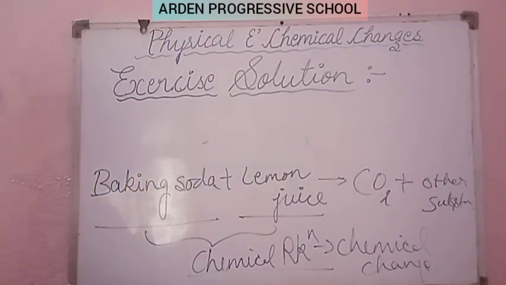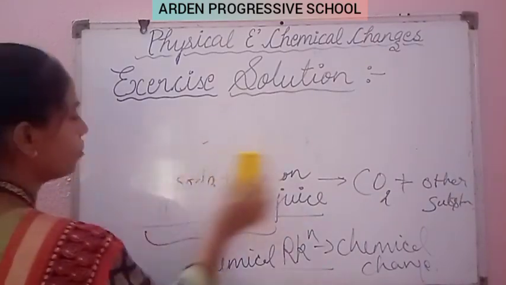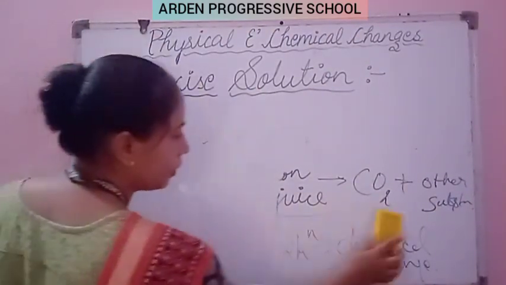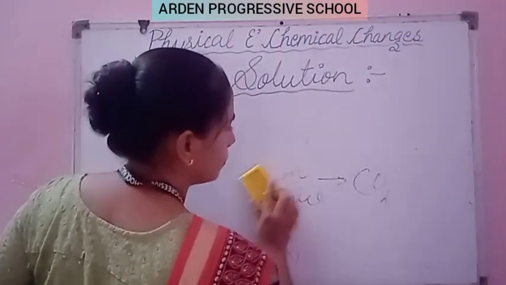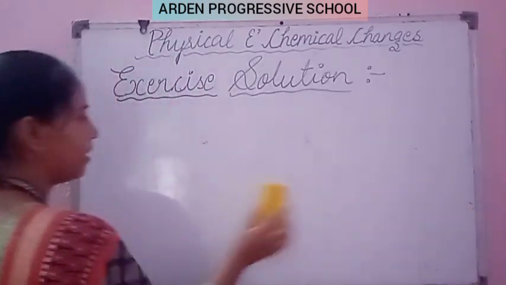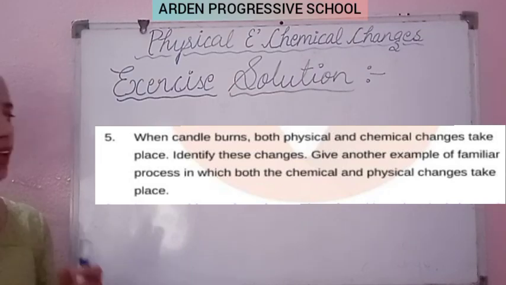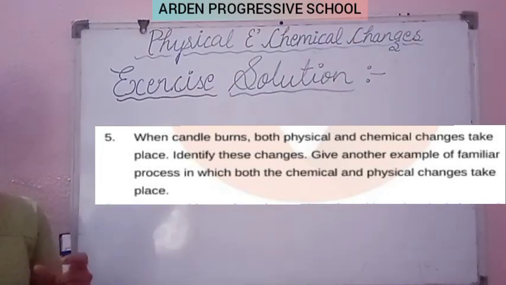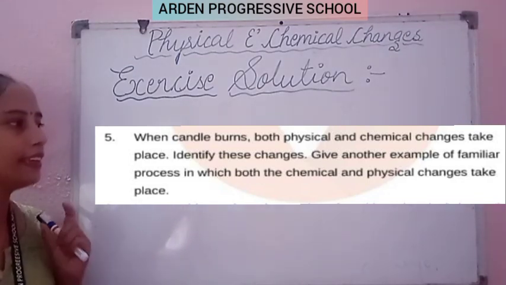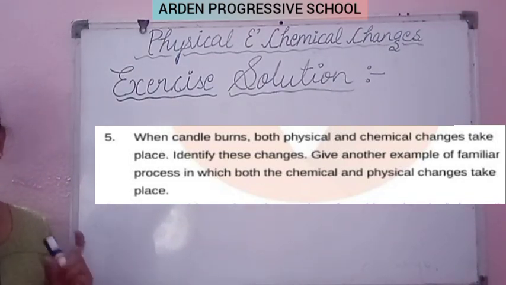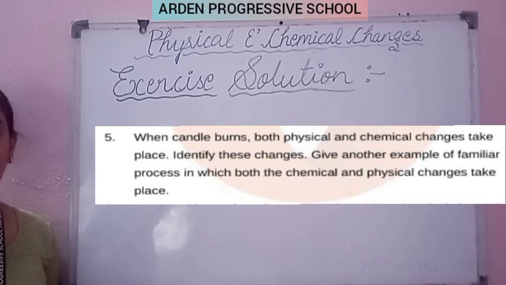Now the next question, question number 5. What does it say? Question number 5 is, when a candle burns, both physical and chemical reactions or changes take place.